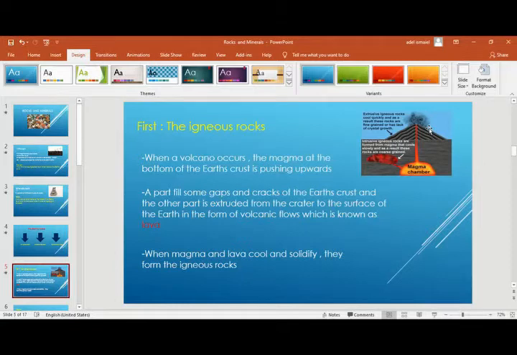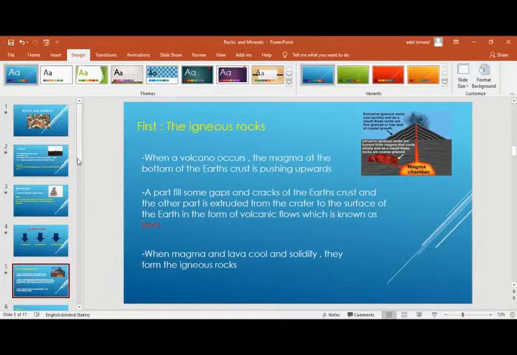Regarding when they cool, they change in the formation of the rocks that they form. How? We are going to see that. So again, inside the volcano, we have molten material, which is called magma. Outside, we have lava.